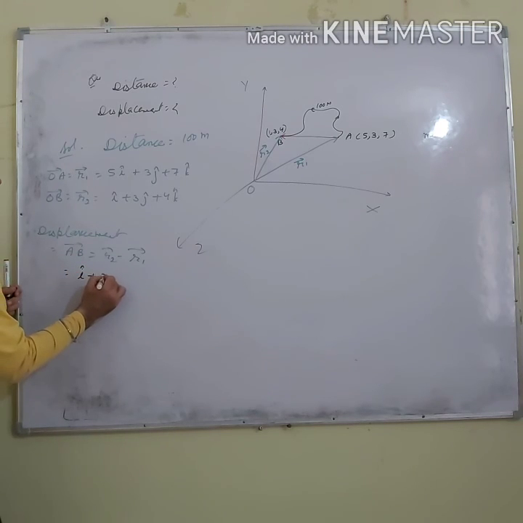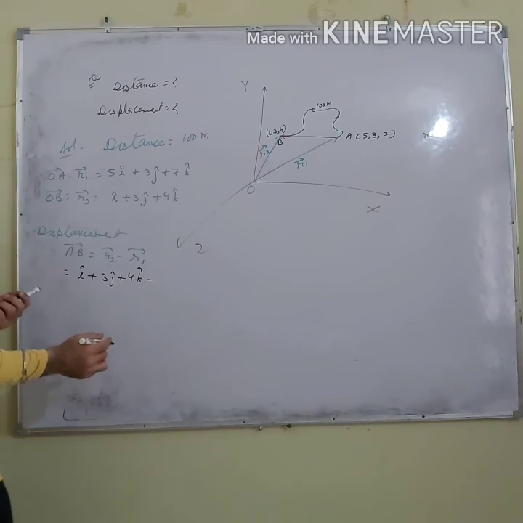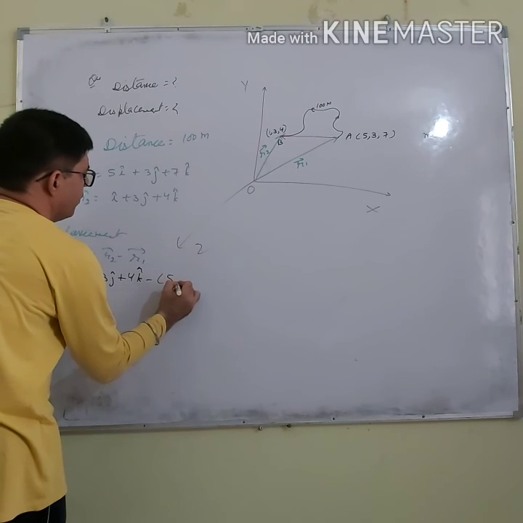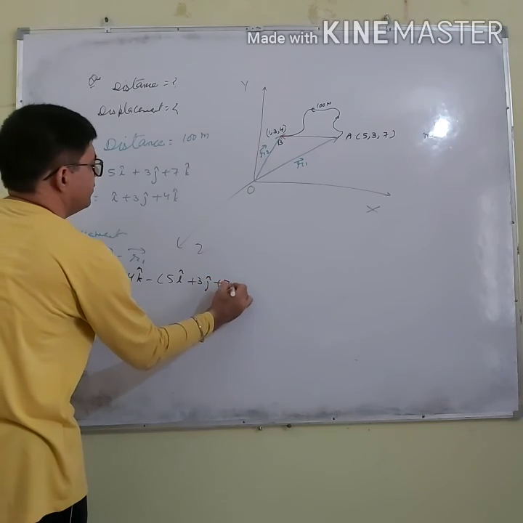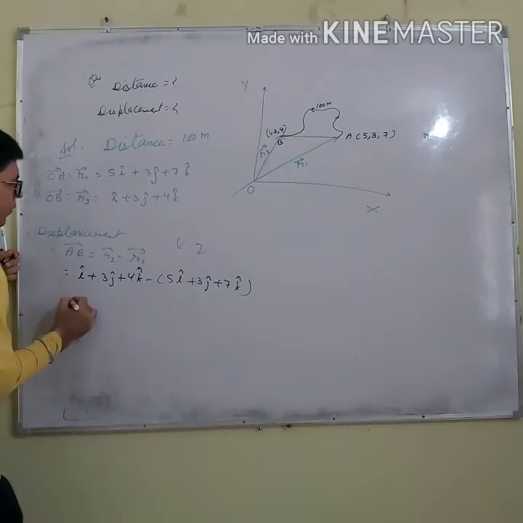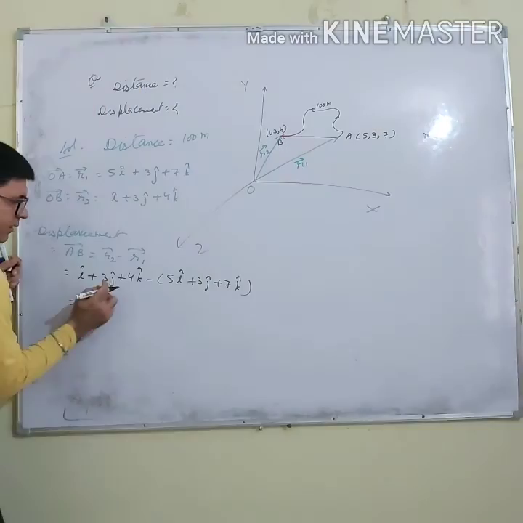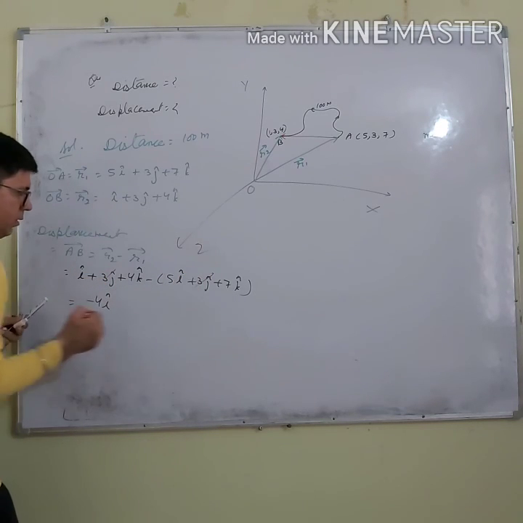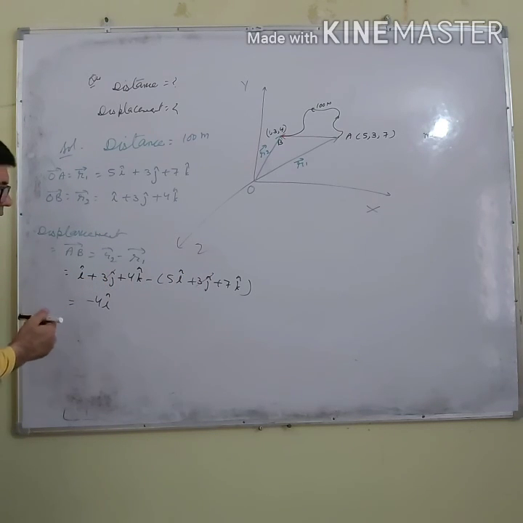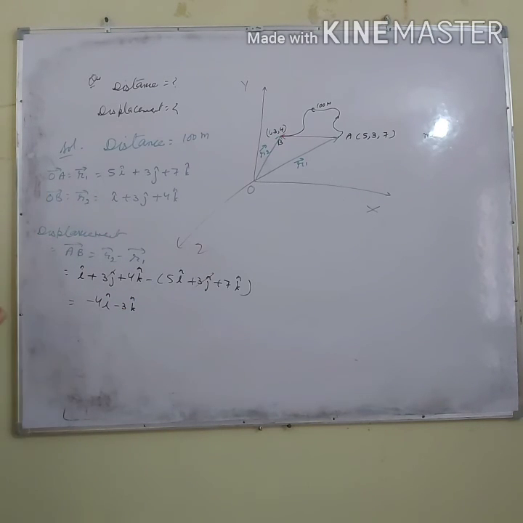And what is R2? R2 is i plus 3j plus 4k. And what is R1? 5i plus 3j plus 7k. I think all of you can solve this. So this will be minus 4i, and the j terms cancel, and here it is minus 3k.